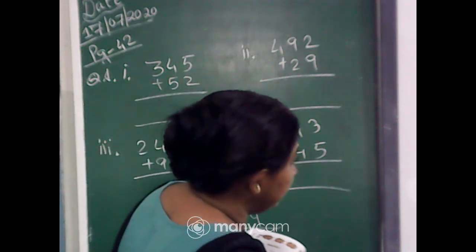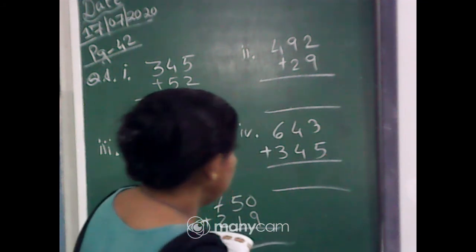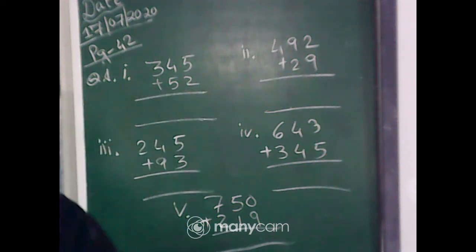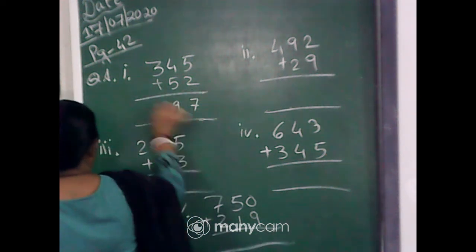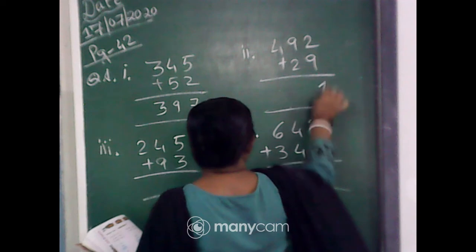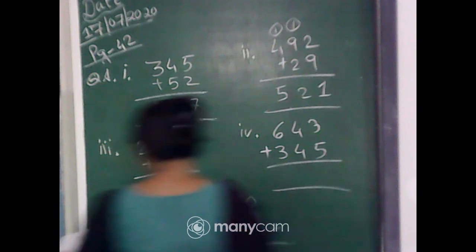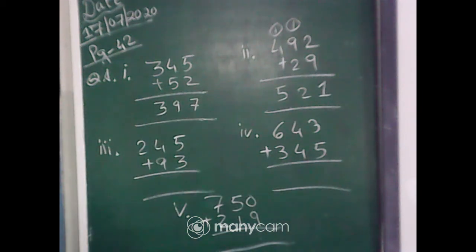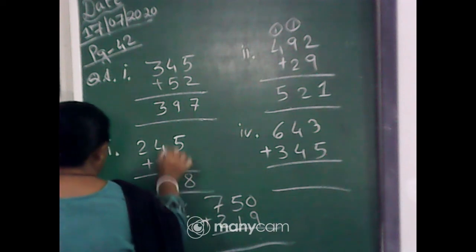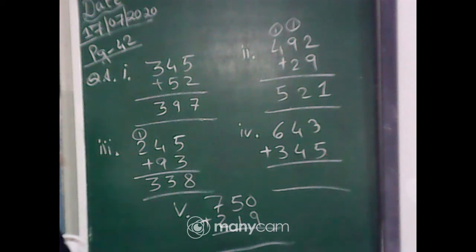Yes, the first answer is 642. Which one you are writing? Oh, Sanklan, 397. Yes, the first answer is 397. Second answer, 521, very good. Then the third answer, 338.